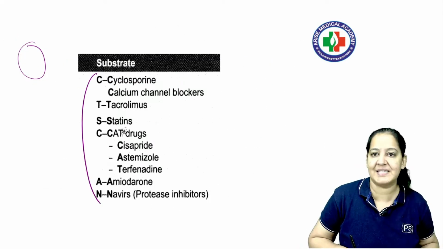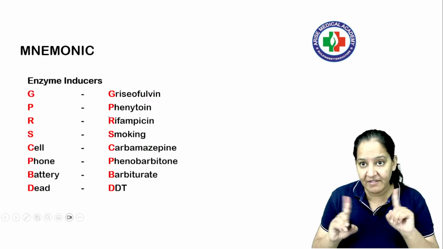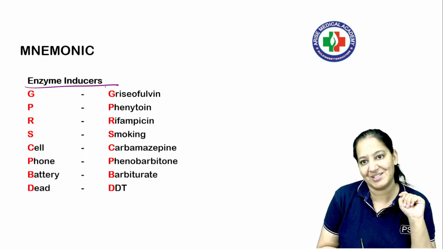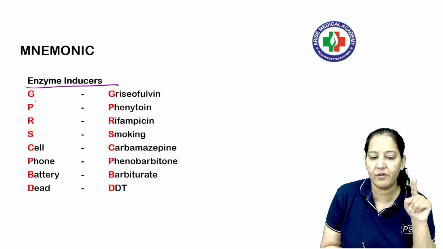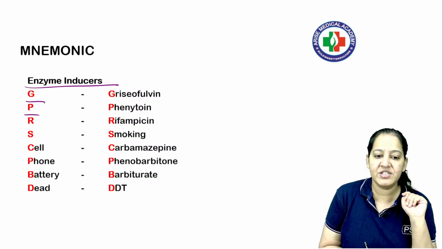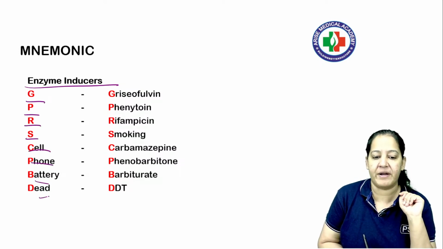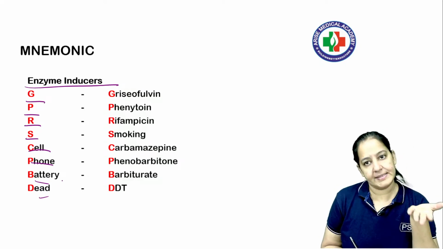Substrate drug, so here also there is CT scan, right? CT scan. But never give CT scan with the inducers. What is the list of the inducers? There is a mnemonic. The mnemonic is GPRS cell phone battery dead. GPRS cell phone battery dead.